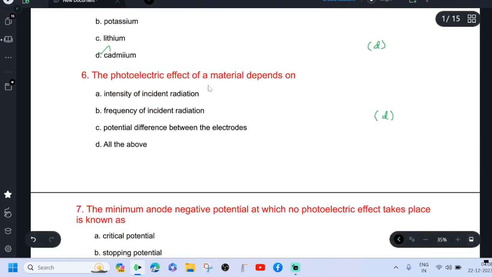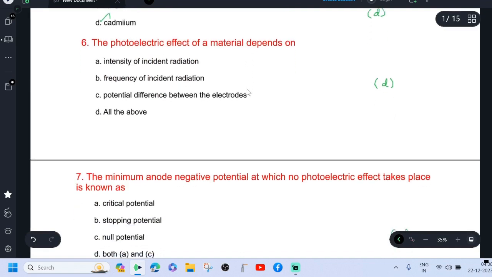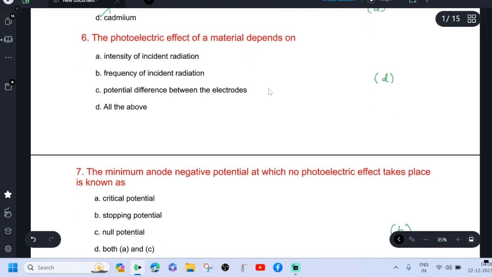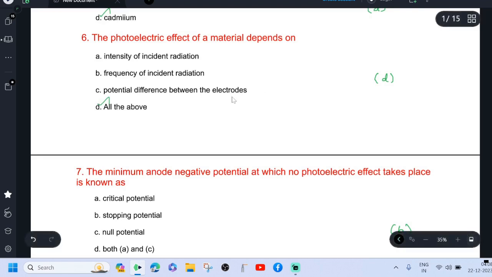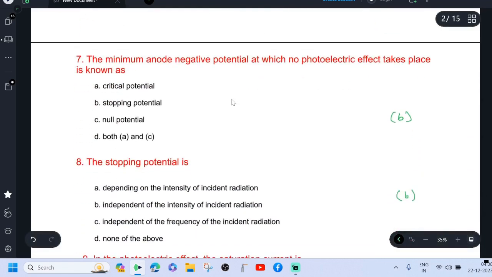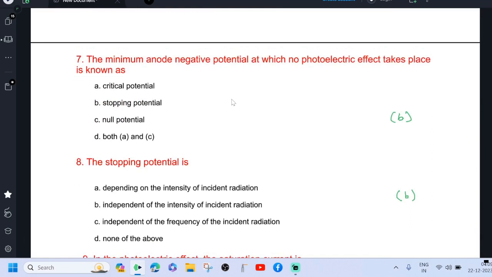The photoelectric effect of a material depends on: A, intensity of incident radiation; B, frequency of incident radiation; C, potential difference between the electrodes; D, all the above. So all the factors are included. Option D is correct. The minimum anode negative potential at which no photoelectric effect takes place is known as stopping potential.